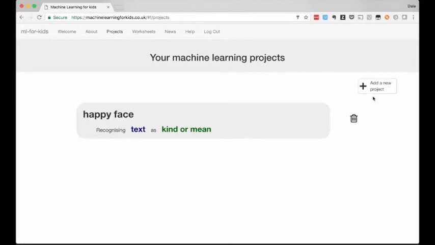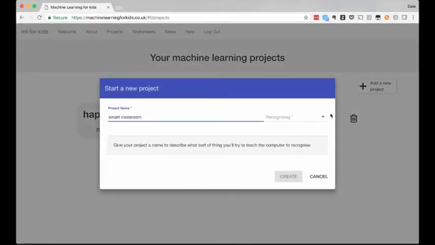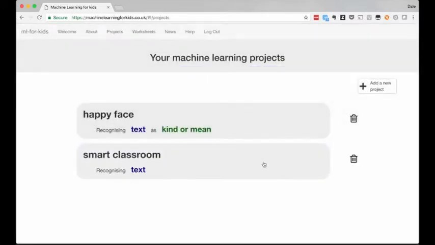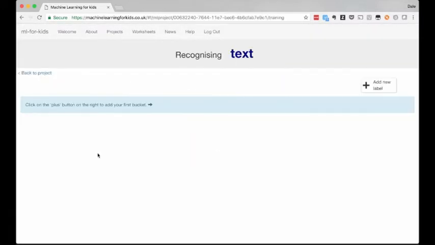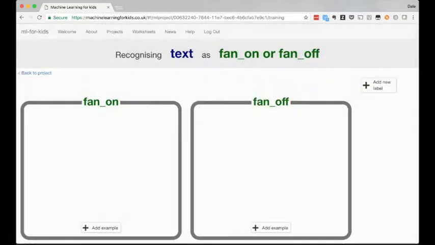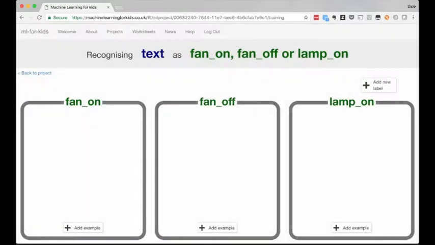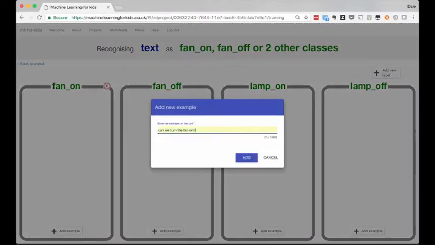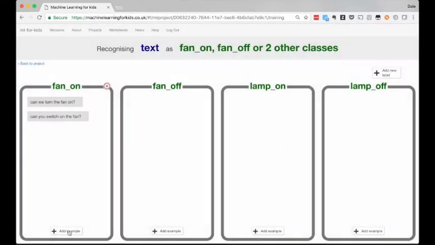So I'm going to create another project, and again I want to train this one to learn to recognize text. This time I need 4 buckets of examples for my training data. One for fan on, another for fan off, one for lamp on, and another for lamp off. These are the 4 types of message that I want to train my smart assistant to be able to recognize. And again, the kids just need to write some examples of each of these.